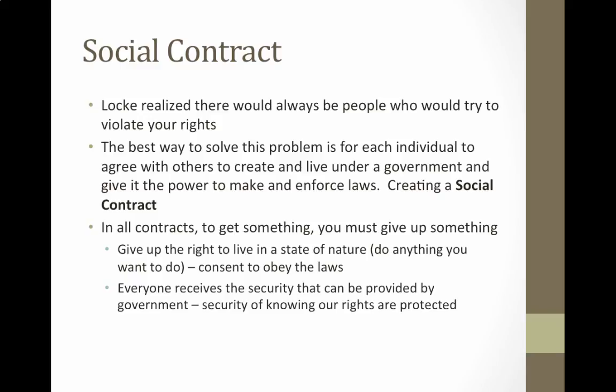The security of knowing that they are going to be there to protect my rights, because you may think you have the right to take something that I own, but I have the right to know that you can't do that. So this contract is created between the people, giving up some of their individual rights to harm other people or to infringe on other people's rights. And then we have the government giving us security and protection of knowing that we are going to have those rights.